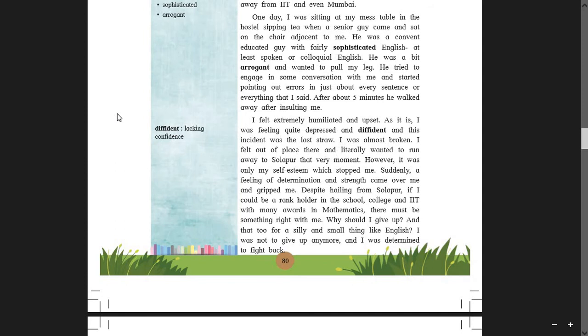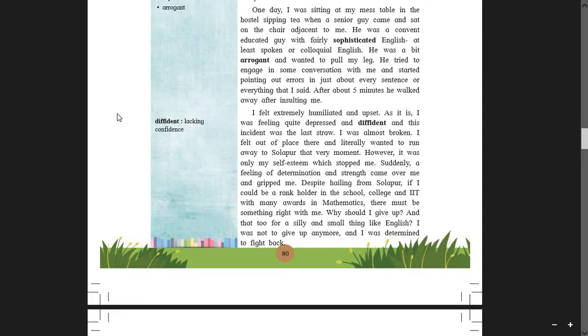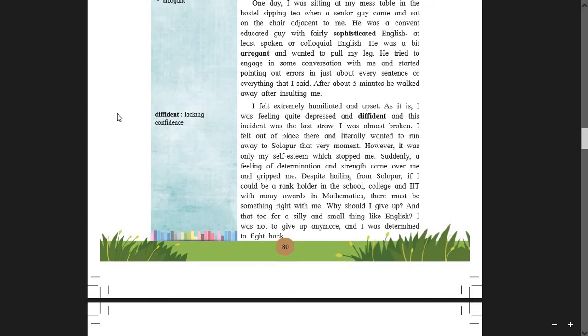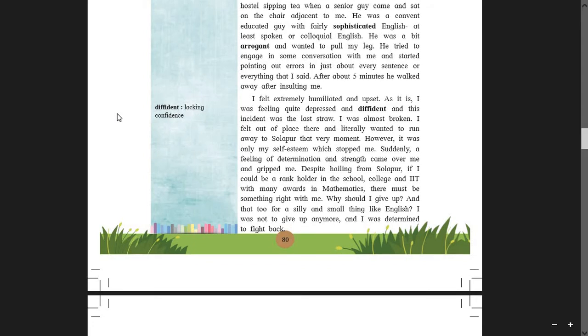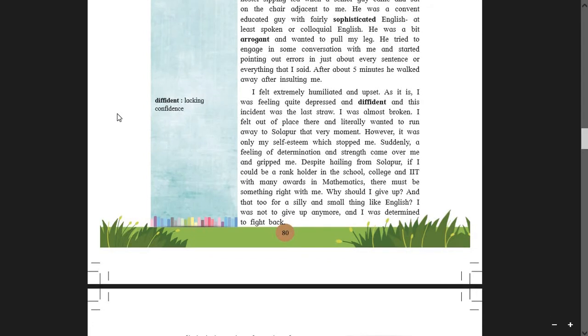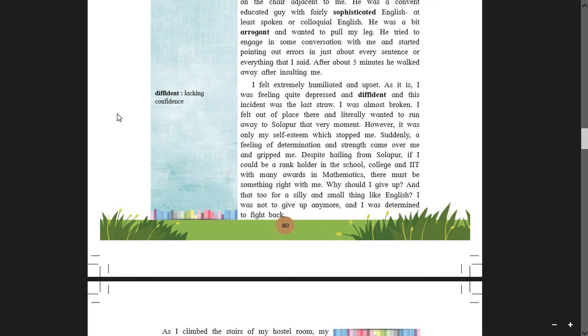I felt out of place there and literally wanted to run away to Solapur that very moment. However, it was only my self-esteem which stopped me. Suddenly a feeling of determination and strength came over me and gripped me. Despite hailing from Solapur, if I could be a rank holder in school, college and IIT with many awards in mathematics, there must be something right with me.